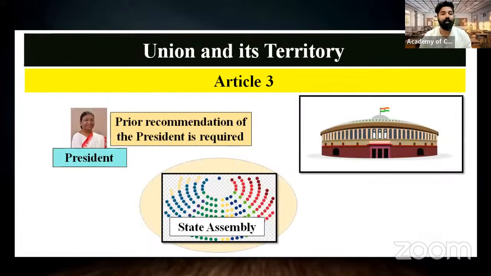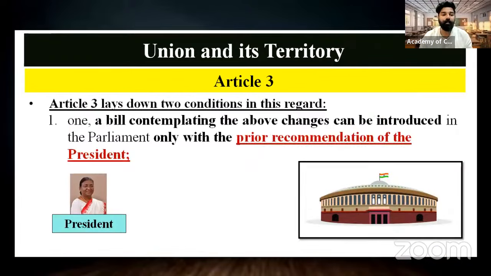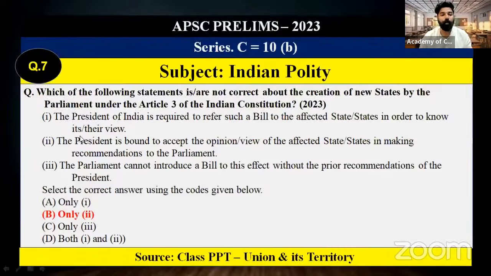The correct answer was, that is answer is option B, one only. So the president is not bound. So president is not bound to accept the opinion. That is a basic that we need to keep. Only two, that is here, not is asking, two only is the wrong statement. So we have to choose the correct answer, option B, that is a wrong statement. Moving on to the next question.